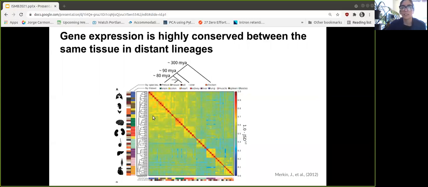As we can see in this heat map from Merkin et al., we have diverse tissue samples from different species from a divergence of up to 300 million years ago. And all the samples cluster together according to tissue, as we can easily see in the color code of tissues and figures next to the heat map.